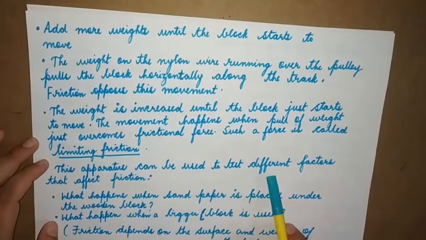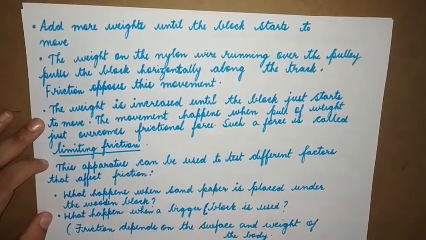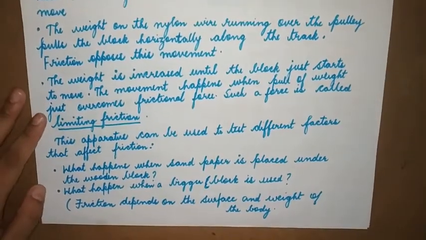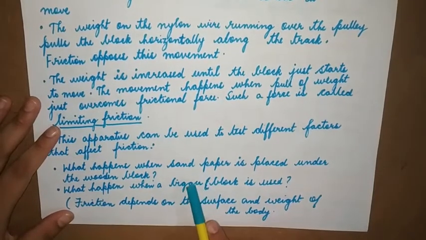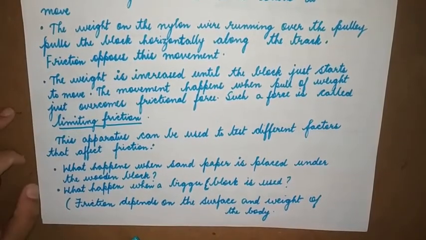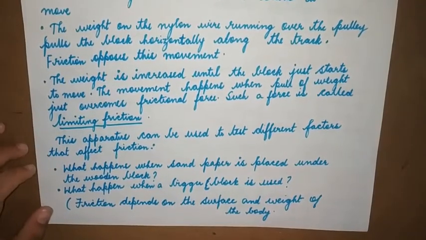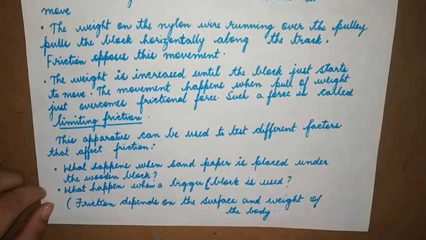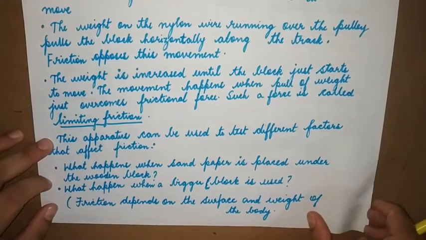This apparatus can be used to test different factors that affect friction. What happens when sandpaper is placed under the wooden block? Sandpaper is usually rough in nature and it is usually used for polishing rough edges. So over here sandpaper offers more friction, so additional weights need to be added so that the block can be pulled. What happens when a bigger block is used? When you use a bigger wooden block, again you need to add more weight so that it can overcome the force of friction.